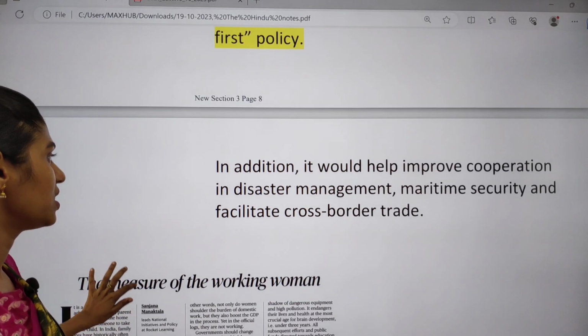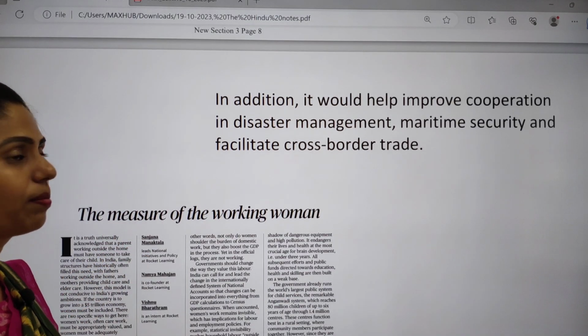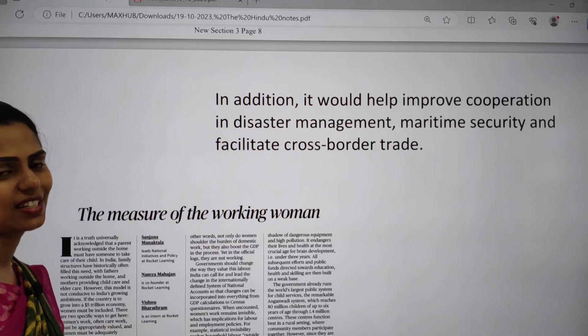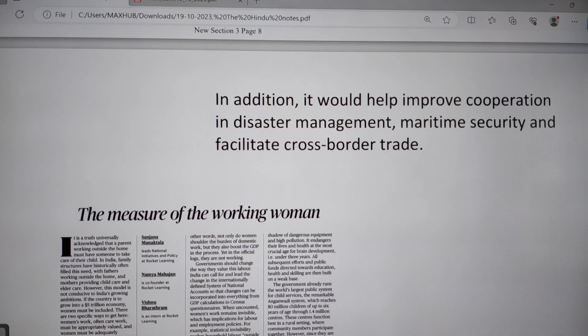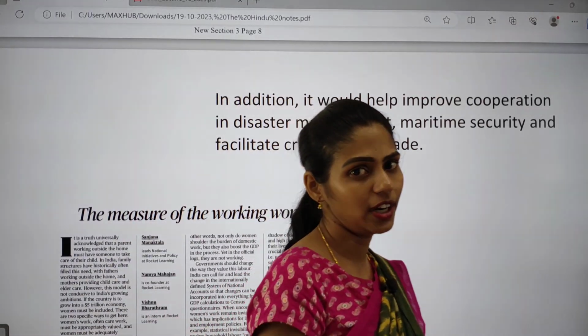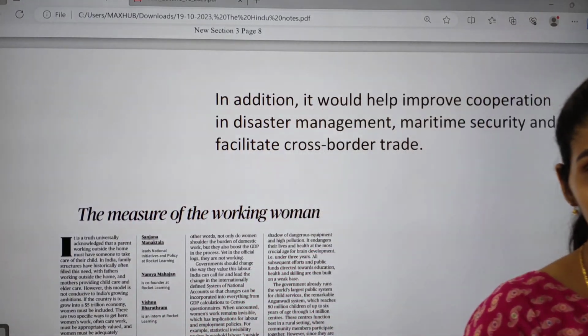And next, it will also help to improve cooperation in disaster management, even in maritime security, and it will also facilitate cross-border trade between the countries. So this is the importance.